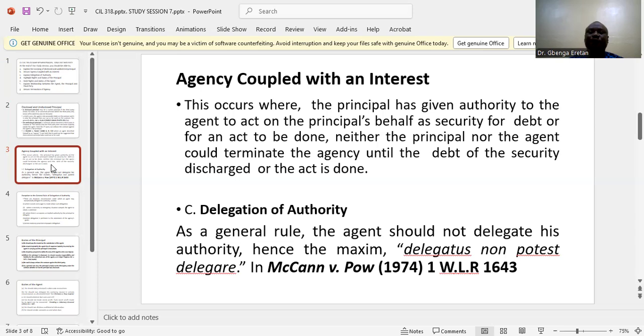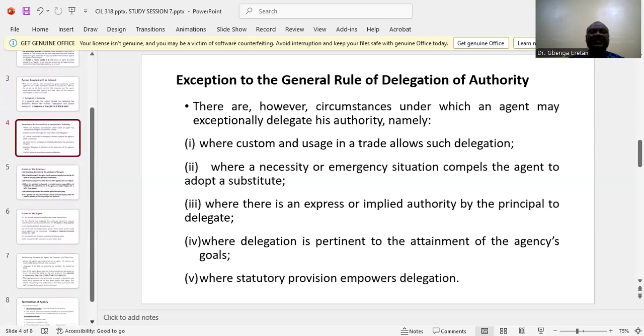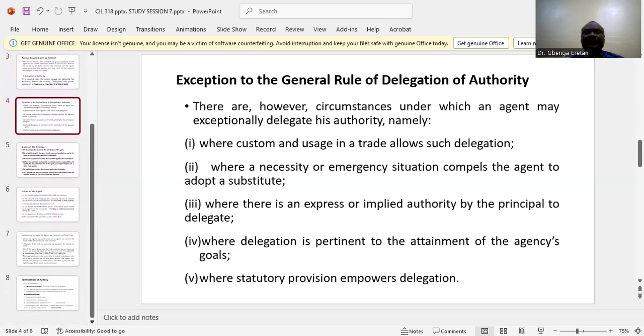It is based on the maxim of law, delegatus non potest delegare, meaning that you cannot delegate the authority that has been delegated to you. But there are exceptions, there are circumstances that will permit you to delegate the authority that is delegated to you. Here we have 5 exceptions under which delegated authority can be further delegated. Number 1, where the custom and the usage in the trade allow such delegation.